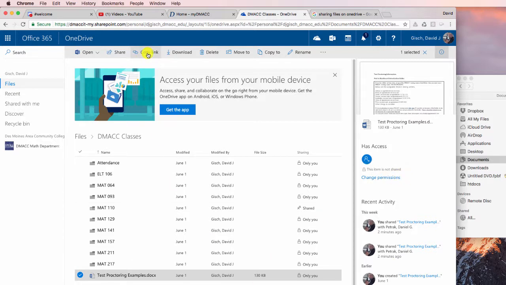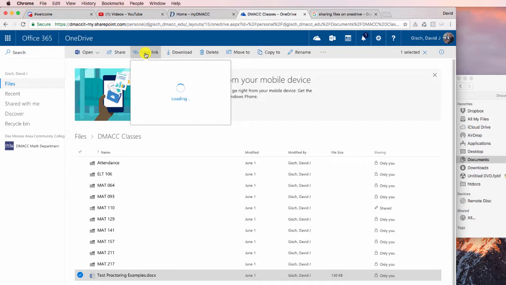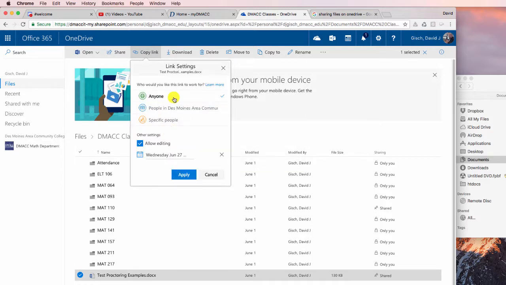All right. Now another way you can share. So get rid of the information file panel there. Another way you can share is you can copy a link. All right, and again, you can copy this link, but before you copy it, make sure your settings are correct.